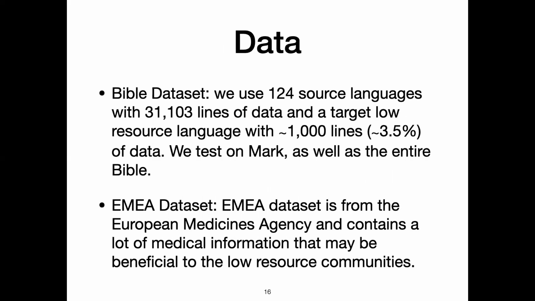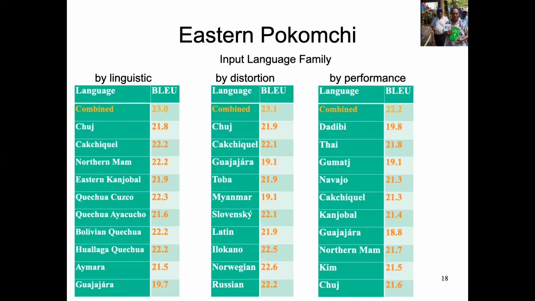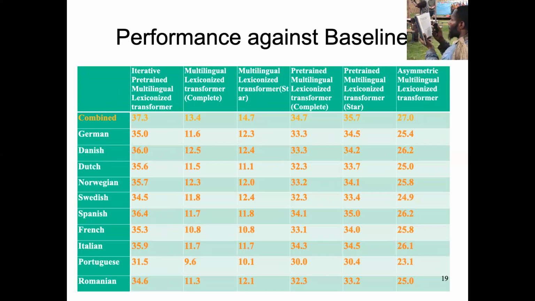We have two datasets. One is a Bible dataset. The other one is the EMEA dataset, which is a medical dataset that is very helpful for the pandemic. So over here, we can see that using English as a hypothetical low resource language, our family of choice performs much better than family of origin. And for Eastern Pokomchi, our family of choice by distortion performs better than FAMO. And we also have this performance against baselines here.